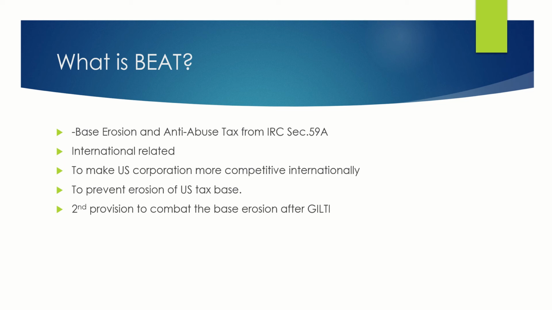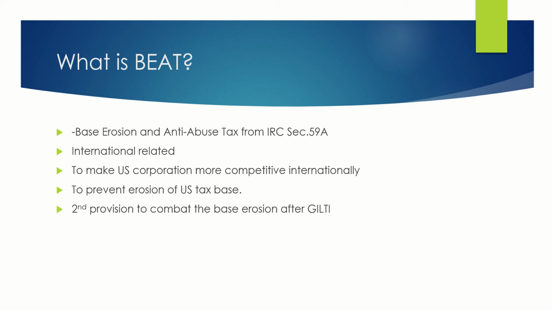It was invented from the TCJA of 2017. The objective was to make U.S. corporations more competitive internationally and to prevent erosion of the U.S. tax base. Now the US government did reduce the tax for the corporation, but what they try to do is also to prevent the erosion of the US tax base. And this is what GILTI and BEAT did.